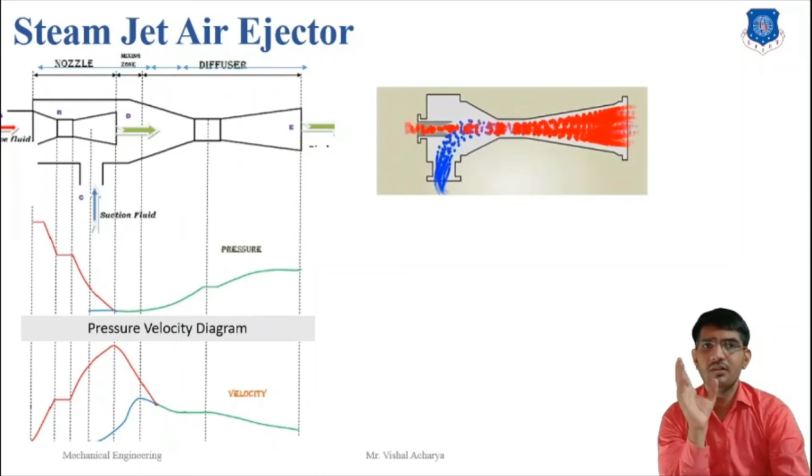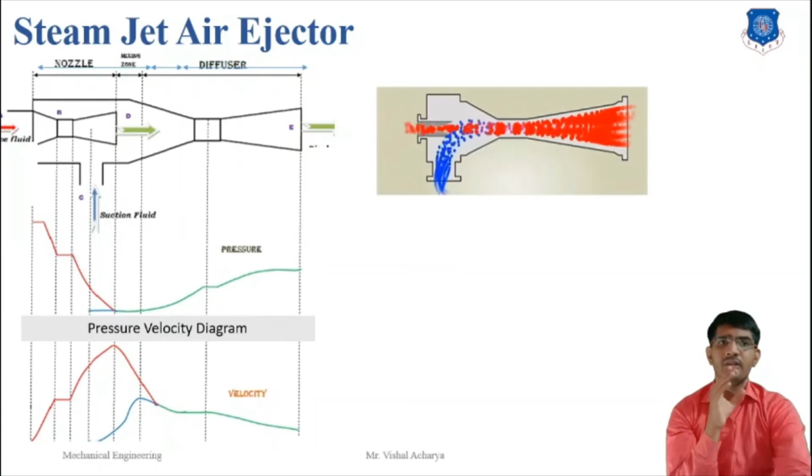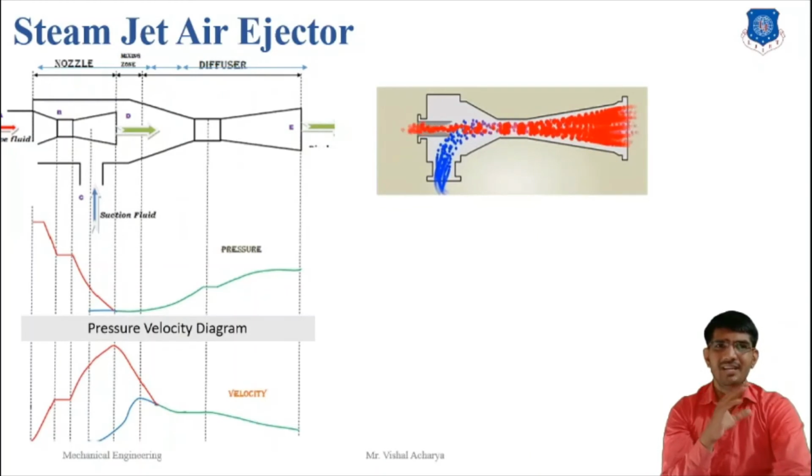Due to this, the suction fluid, air or gas from the condensate vessel, is moved towards the mixing chamber D. Here the mixing chamber is called point D, where the suction fluid starts to mix with the motive fluid. The velocity of the fluid at the mixing chamber is approximately 600 to 900 meters per second.